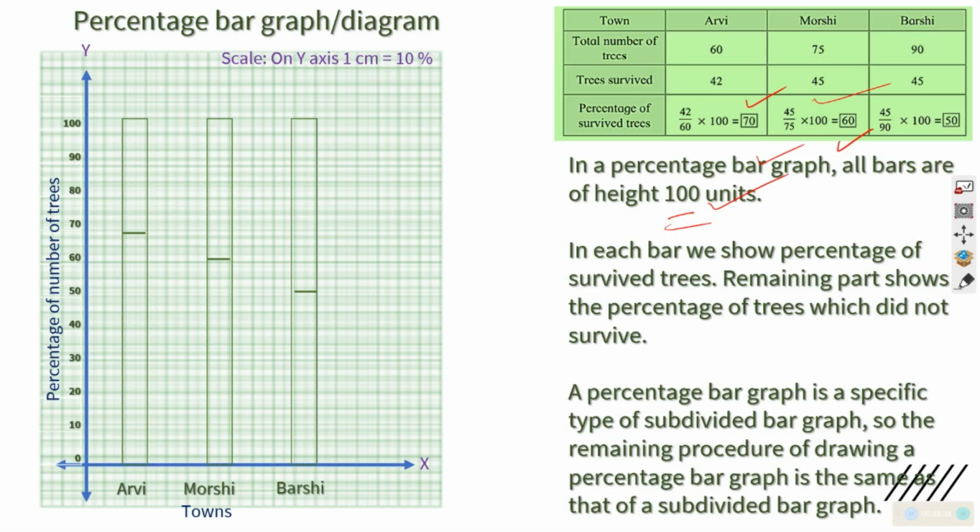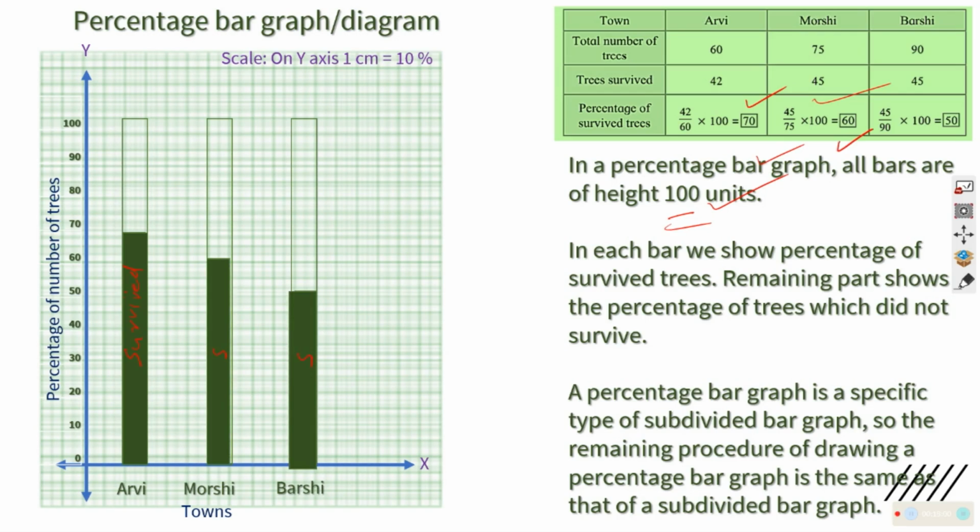Now I will have an idea that above 70, whatever is the 30 is not surviving. It is survived, we have calculated. These are survived trees. Same here, and there are trees which did not survive. We are putting it on the upper side as well. I am going to give a color here so that it will be easy. So the dark green colored is survived, and the one which is transparent is not survived.